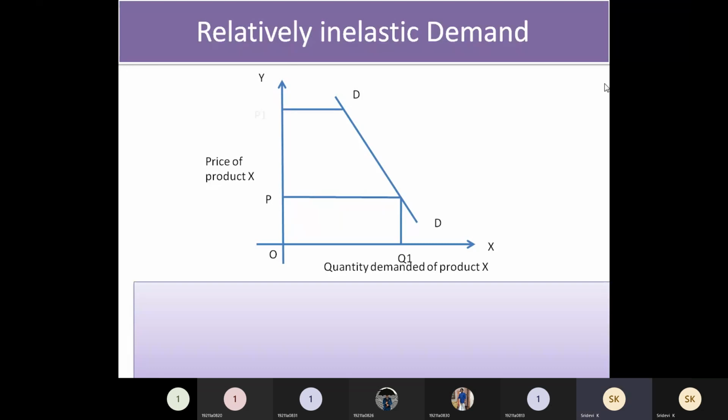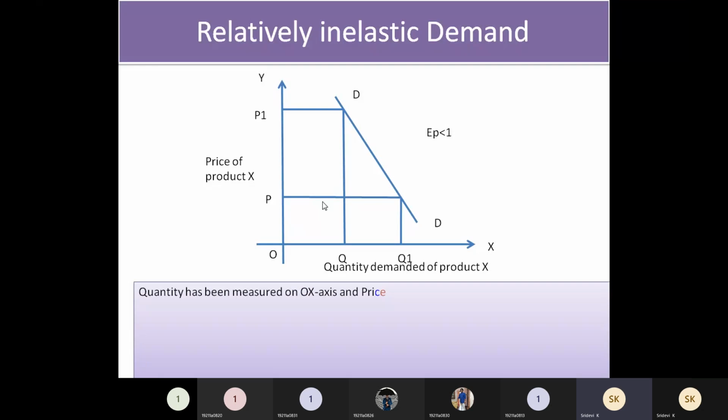So the change in the price is more here, P1, but the change in the demand is less, that is Q. So you can see here with the cursor, the difference between P and P1 is more than the difference between Q and Q1. This you have to keep in mind while drawing the graphs of relatively elastic and relatively inelastic. Okay. So now when you are going to write the same thing here, quantity is measured on x-axis